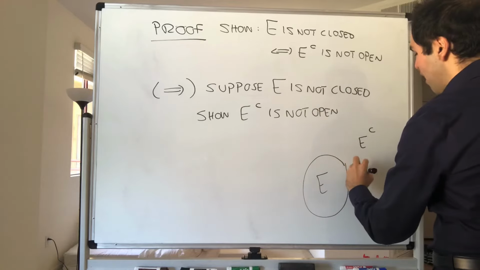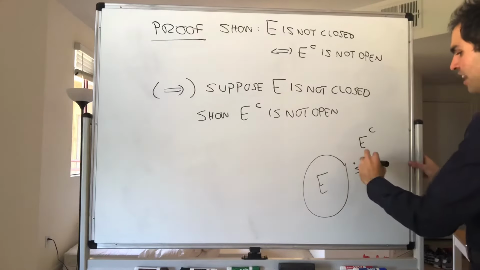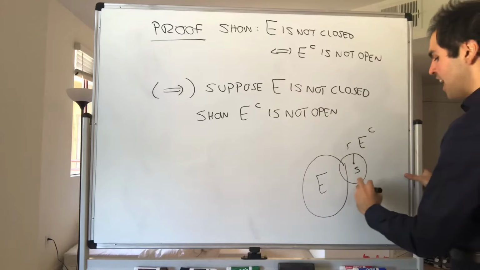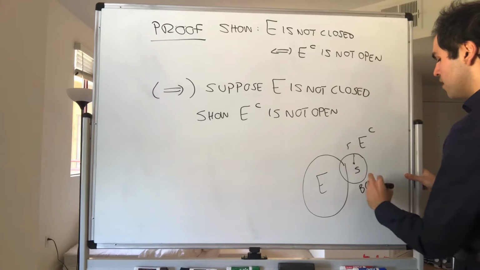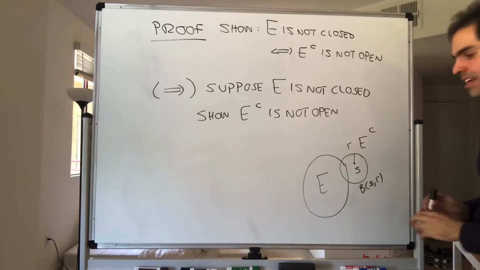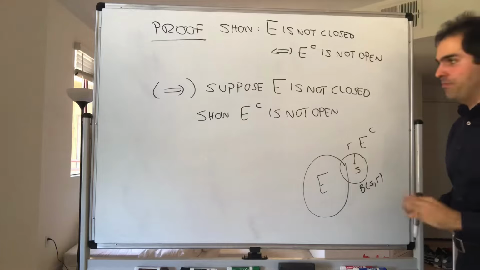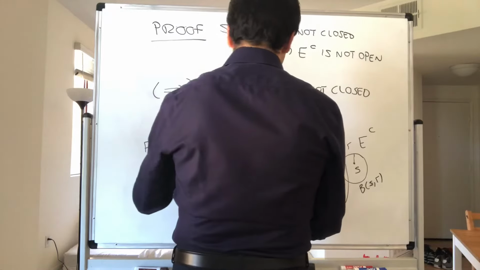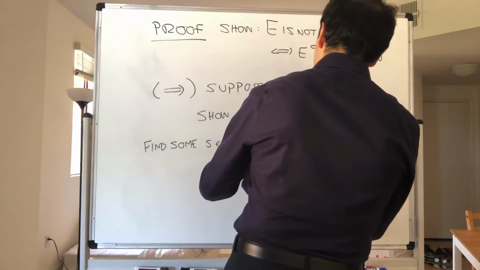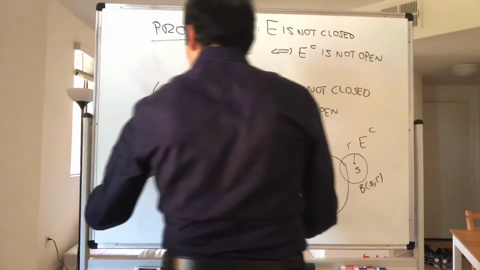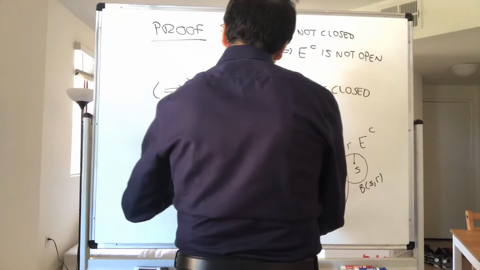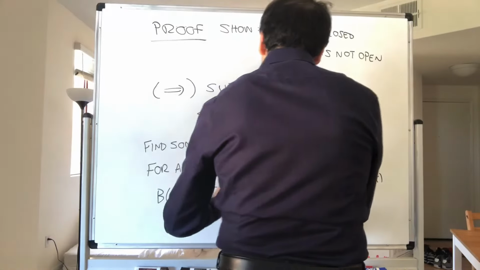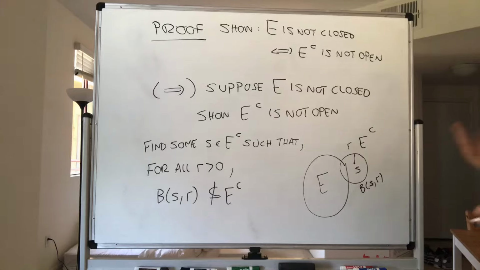It means that we have to find some point S such that no matter how small our radius R is, that ball centered at S and radius R is never inside E complement, meaning it always has to intersect E. So find some S in E complement such that for all R, the ball centered at S and radius R is never entirely inside E complement. And the question is how we will do this.